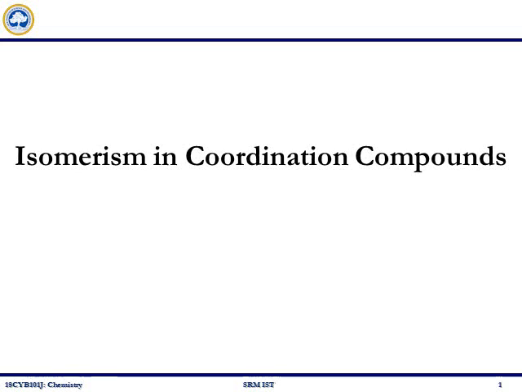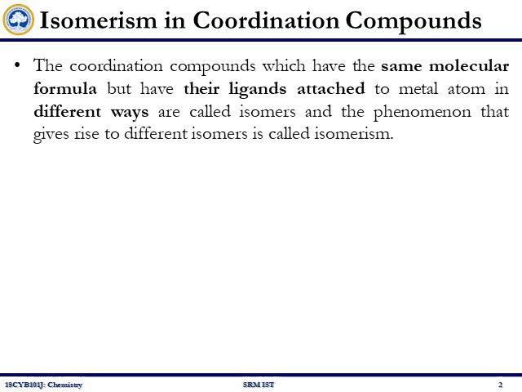In today's lecture, we will be discussing isomerism in coordination compounds. The coordination compounds which have the same molecular formula but have their ligands attached to the metal ion in different ways are called isomers, and the phenomenon that gives rise to different isomers is called isomerism.